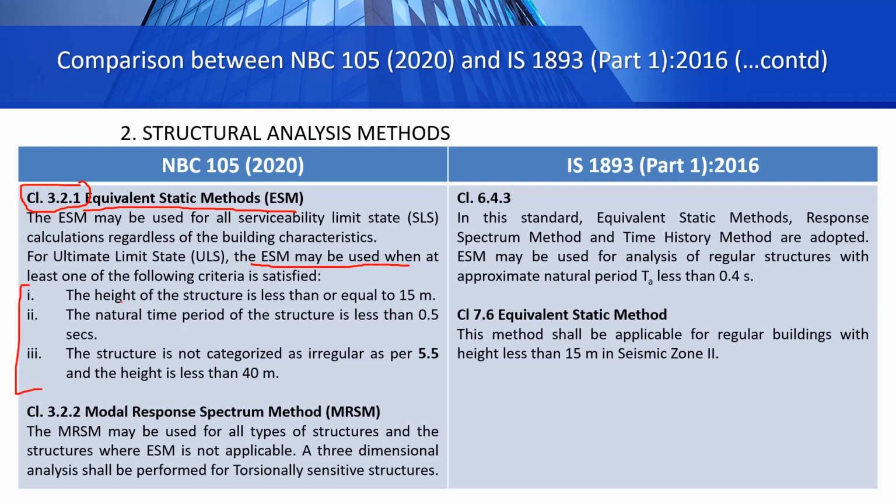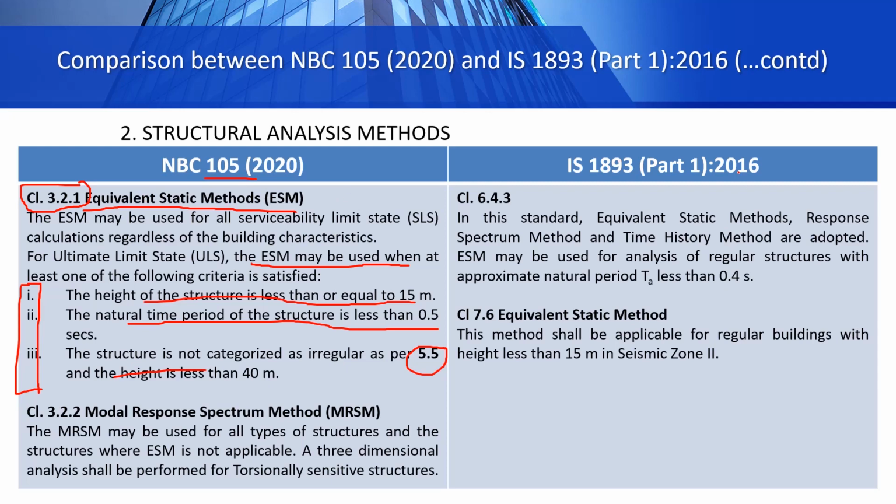For example, number one is the height of the structure is less than or equal to 15 meter. The natural time period of the structure is less than 0.5 seconds, and the structure is not categorized as irregular as per clause 5.5 of the same code, and the height is less than 40 meter. So when any of these three criteria is satisfied, then we can use the equivalent static method.